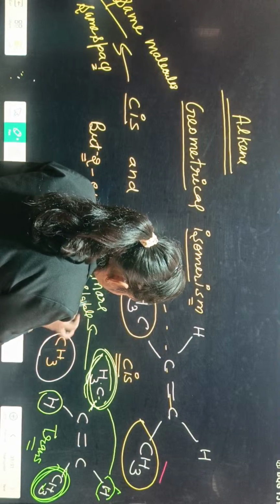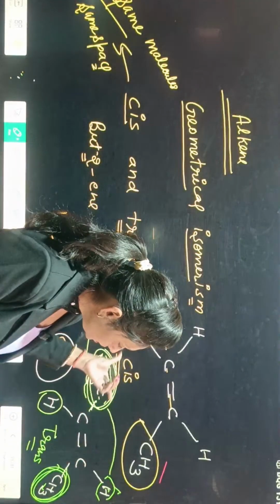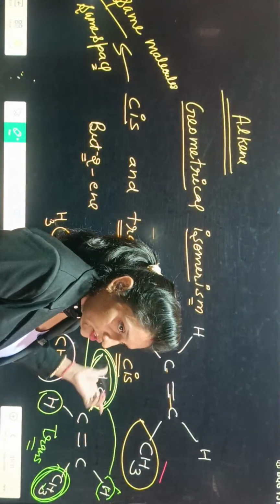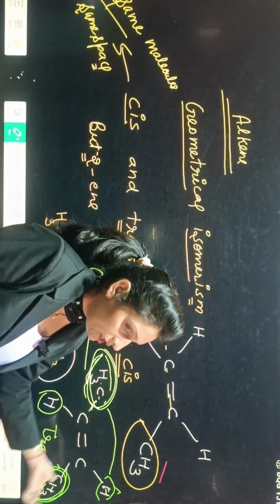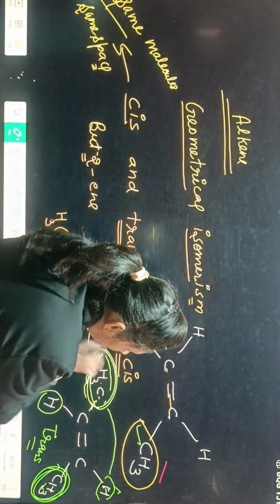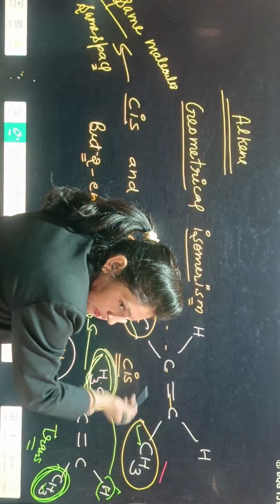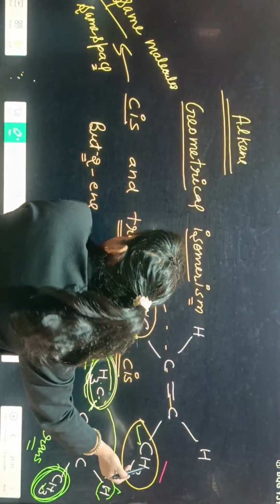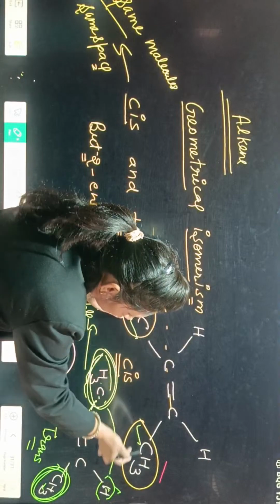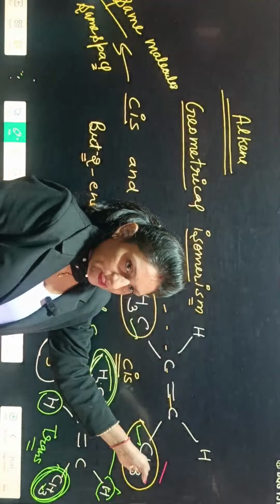Because in trans, bulky groups are in opposite spaces, so they are far apart already. And in cis, same groups are in the same space, so these can repel each other. Due to more repulsion here, stability will decrease.